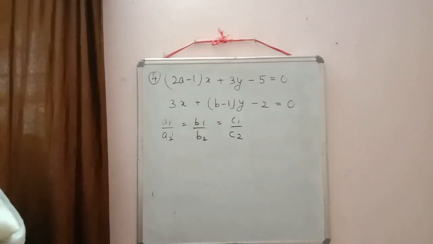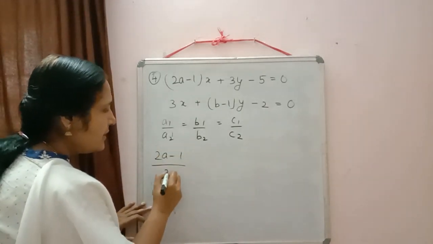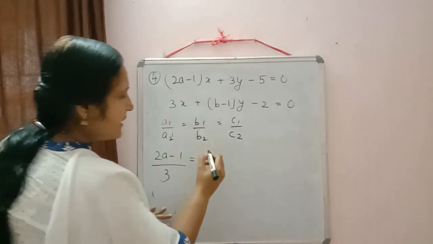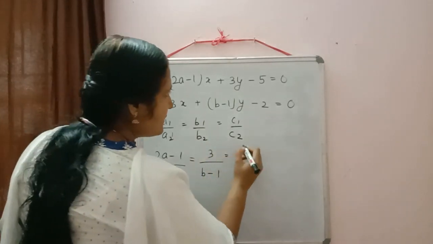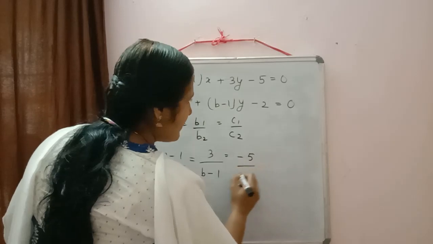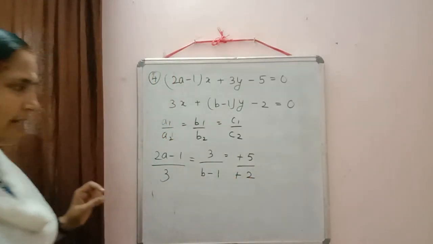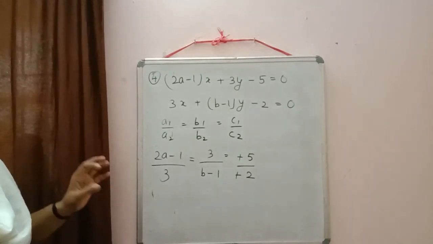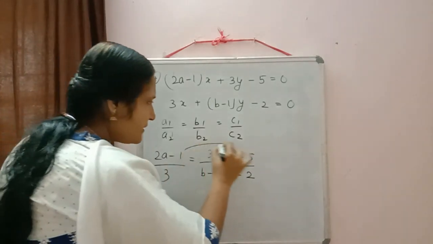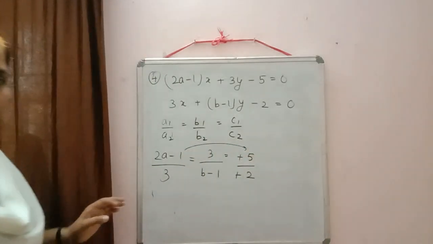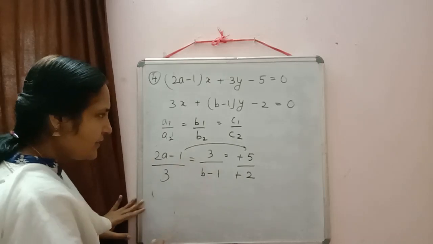Now substitute the values. First is (2A minus 1) by 3 is equal to, second one 3 by (B minus 1) is equal to, third one minus 5 by minus 2. So here minus and minus we can cancel. Now you think how you can make your calculation easy. I think first and third will be easy for us, because in third we don't have any variable. So equating first and third.